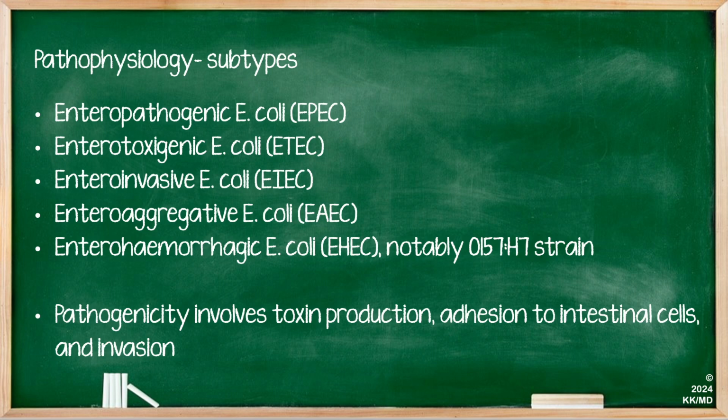There are several subtypes of E. coli, some of which are listed here. The most famous one possibly is enterohemorrhagic E. coli, or EHEC, notably the O157:H7 strain. Pathogenicity of E. coli involves toxin production, adhesion to intestinal cells, and invasion.